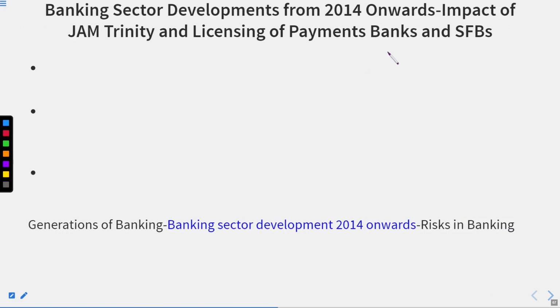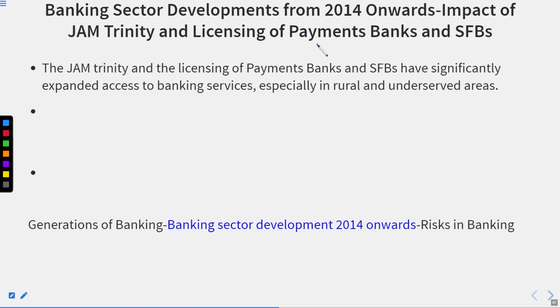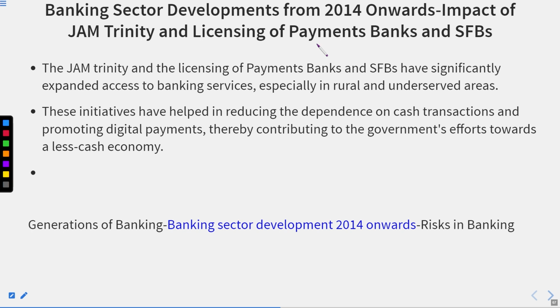Thereafter, the impact of the JAM Trinity and the licensing of the payment banks and SFBs. Like, what was the impact of them? The JAM Trinity and the licensing of the payment banks and the SFBs have significantly expanded access to banking services, especially in rural and underserved areas. Okay, these initiatives have helped in reducing the dependence on cash transactions and promoting digital payments, thereby contributing to the government's efforts towards a cashless economy.